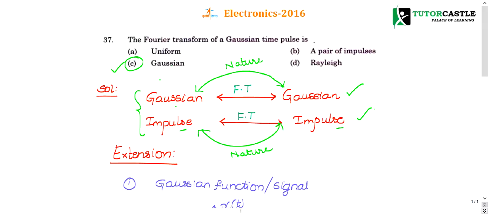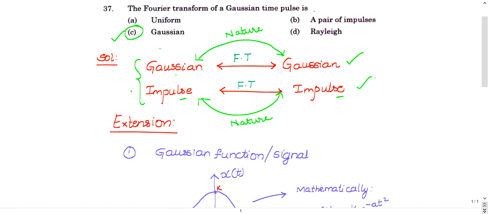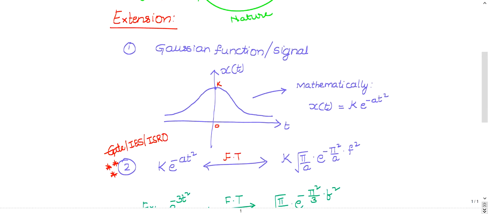So this question is very simple. You can answer within 10 seconds, maximum, if you know these concepts previously, and try to remember the impulse also. Now let us see the extension. The extension is also very important, because I am seeing this extension in many exams, repetitively. So try to memorize. I am requesting everyone, try to memorize. I am seeing this question many times. I am stressing this.